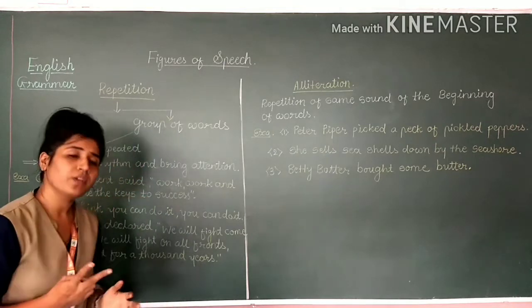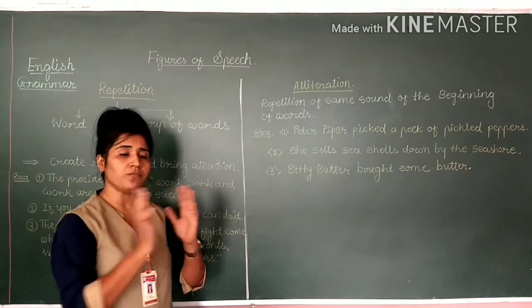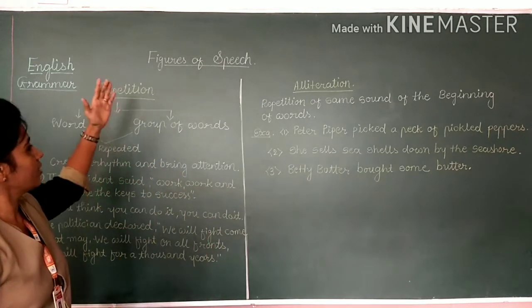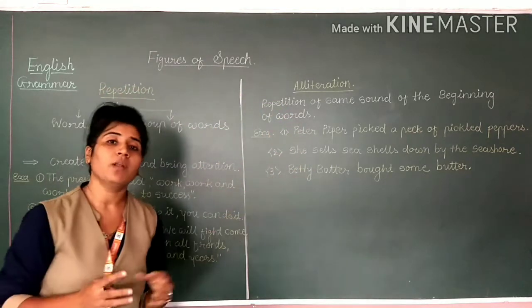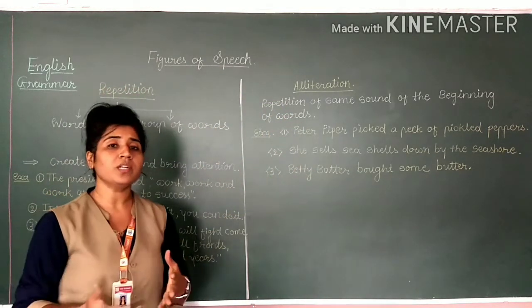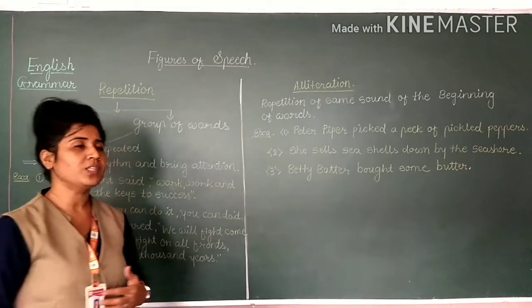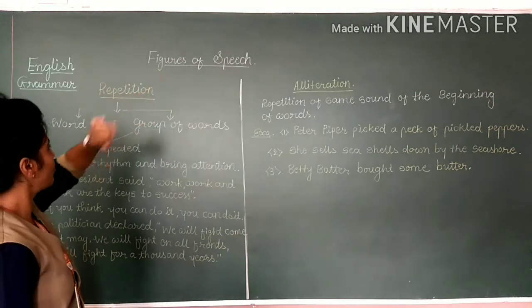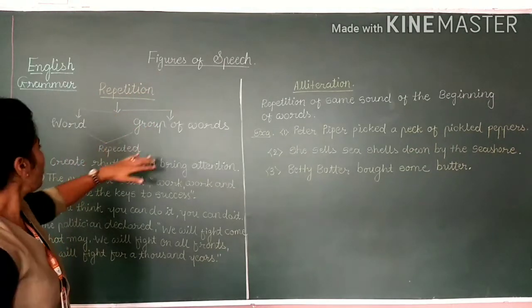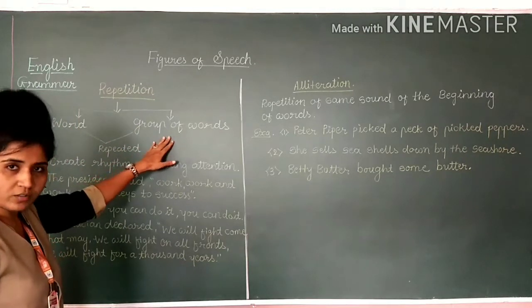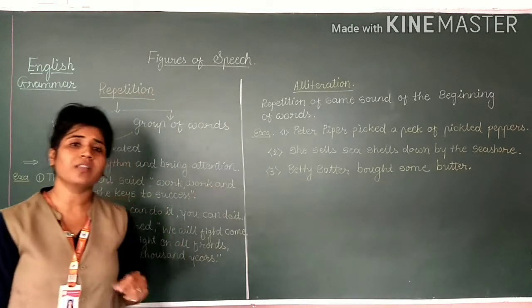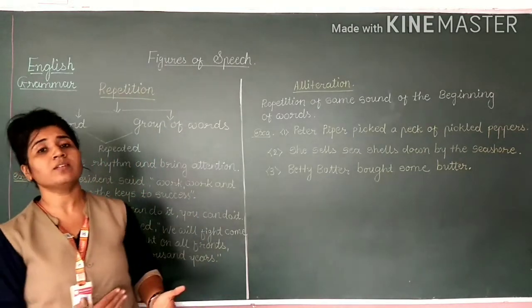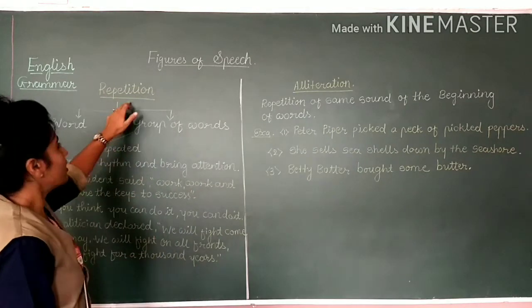Previously I have given two of the figures of speech that belong to comparison. Now here I am giving you two more figures of speech. Here you can see repetition and alliteration, which belong to repetition. But what repetition can we see in these figures of speech? Let me tell you. First of all, repetition. The name itself says it is a figure of speech in which you can see the repetition of a word or a group of words. Any single word repeated again and again in the sentence, or a group of words repeated twice or thrice in the sentence, is called repetition.